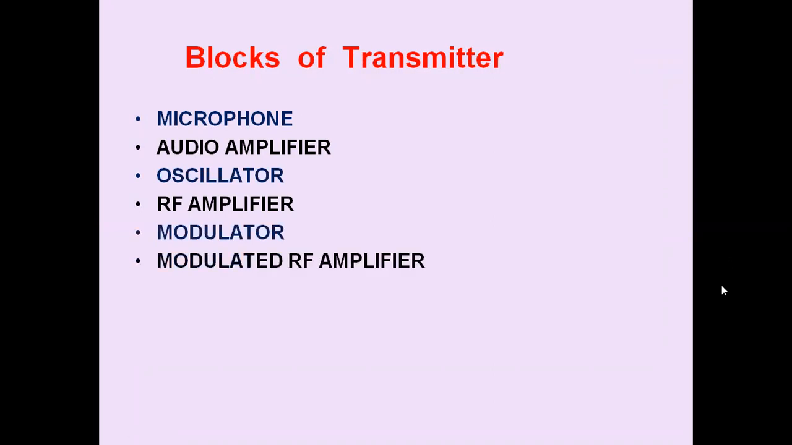Then oscillator is used to generate the carrier. RF amplifier is used to amplify the modulated RF signal, and modulator is used to modulate the message signal with the help of the carrier. And then that modulated signal is applied to modulated RF amplifier. After modulation also we do the amplification. That amplifier we call it as modulated RF amplifier for getting the amplification of the modulated signal. Then we have the transmitting antenna for radiating the modulated signal into the space.